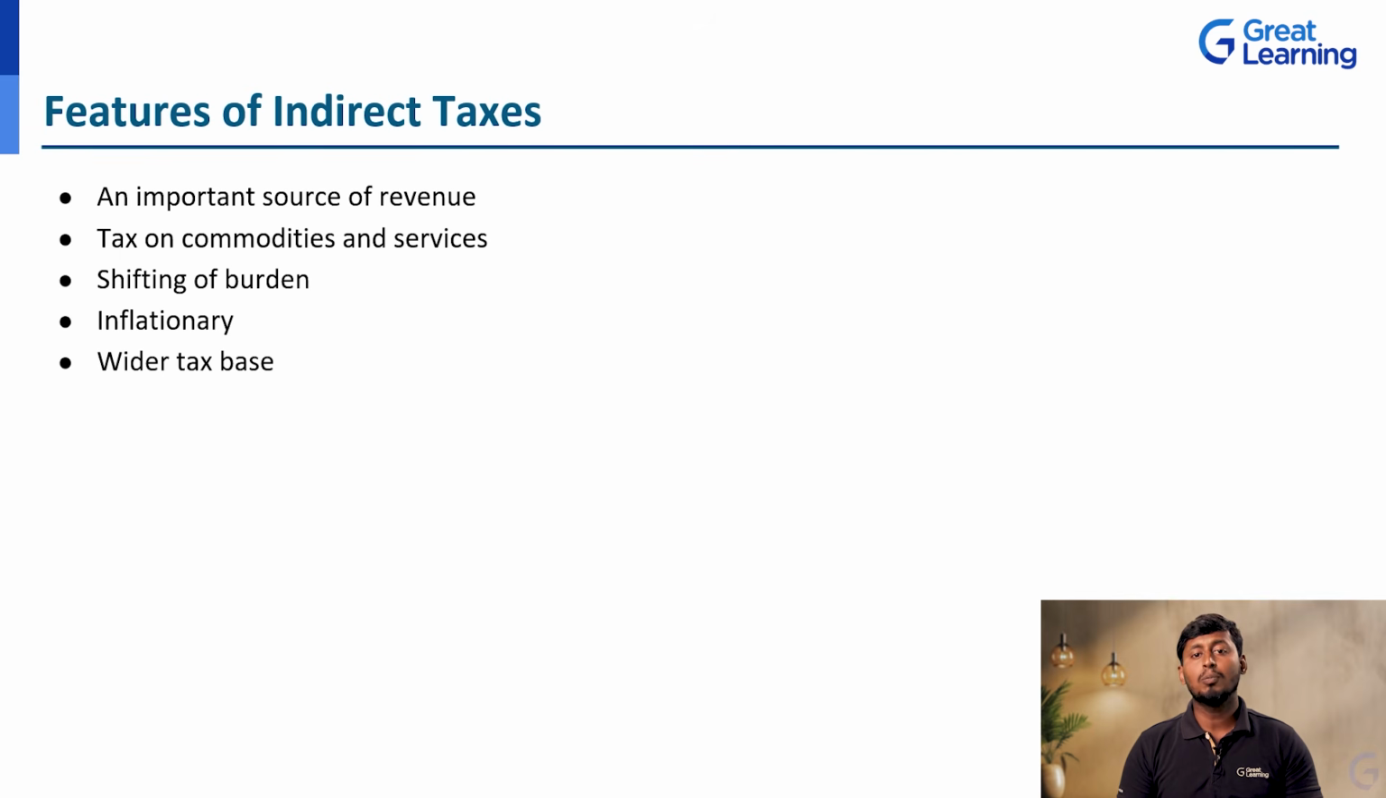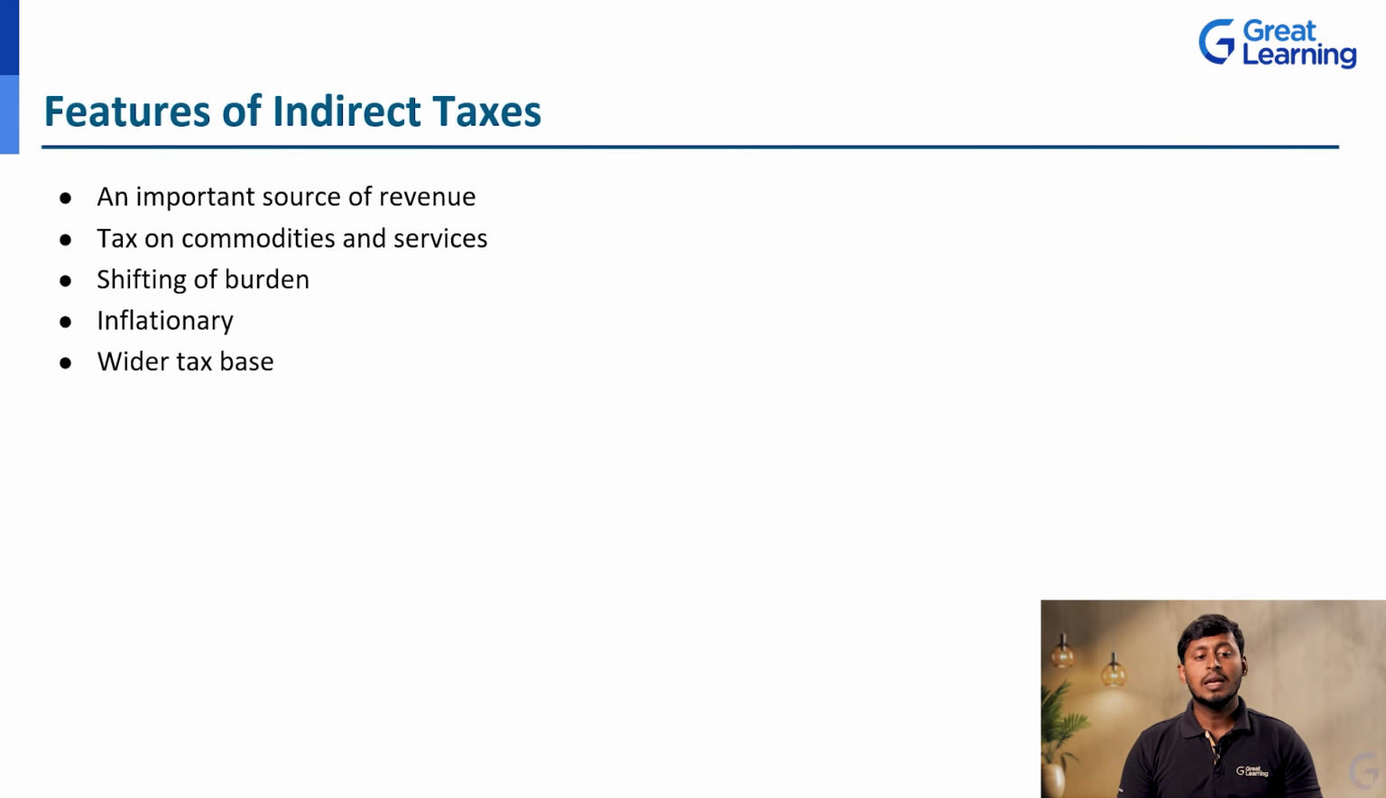Next, shifting of burden. In direct taxation, what are we going to do? We are going to pay directly to the government. But in indirect tax or in GST, what are we going to do? We are not going to pay directly to the government. We are going to shift whatever tax amount or burden to the shopkeeper or the vendor. That vendor is going to remit that money to the government on behalf of us. So that is called shift of burden. That is, the tax burden is shifted from one person to another person.